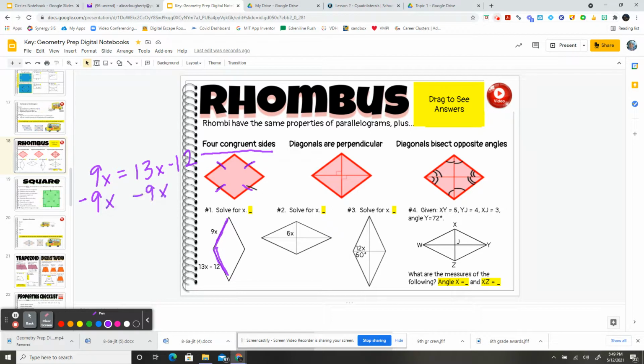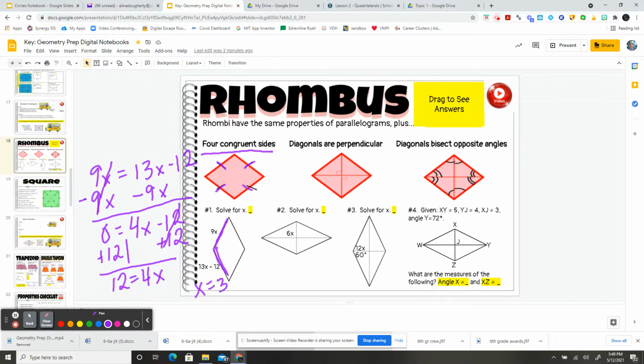This is going to do something a little bit weird and it might mess with some of you. So 9x minus 9x is 0. Use that 0 as a placeholder. 13x minus 9x is 4x. Bring down the 12. I moved my x's to the right, so I have to move my numbers to the left. This bothers a lot of people, but it's really okay to do this. So if 4x equals 12, then x equals 3, right?